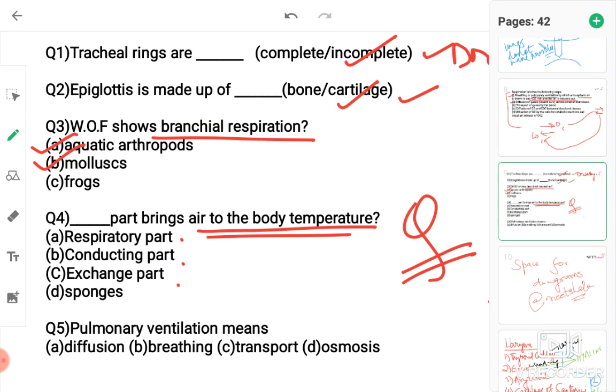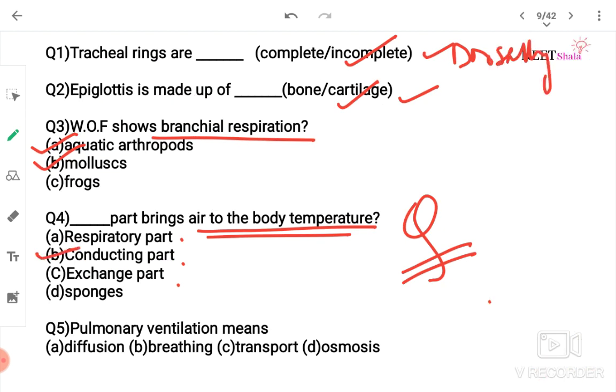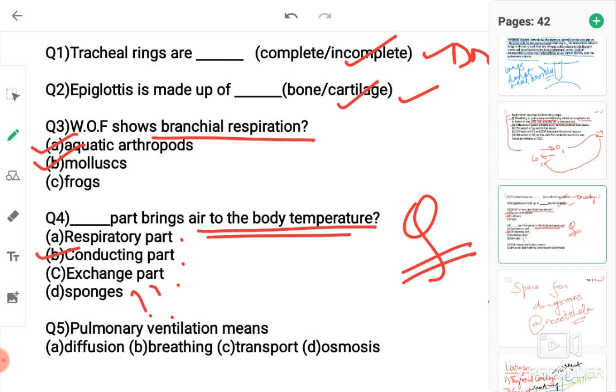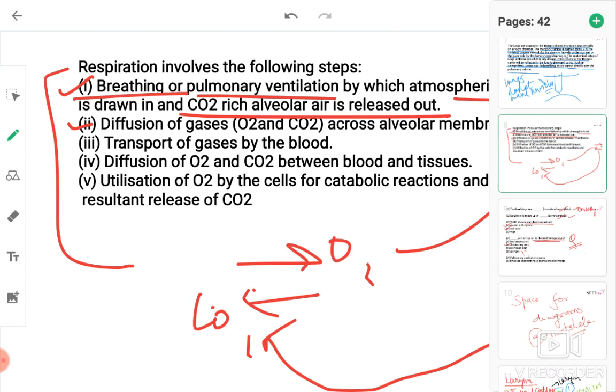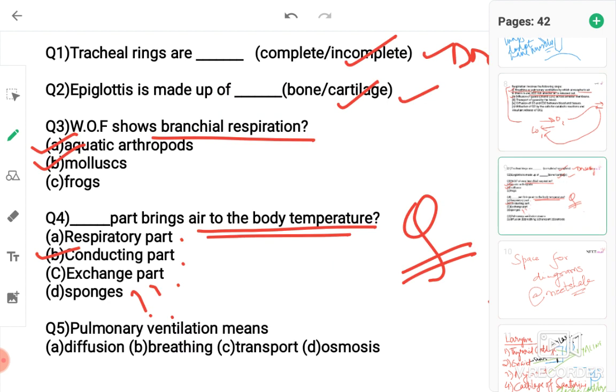I've taught you, so here also conducting part. And respiratory part is also known as exchange part. And sponges, where did that come from? God knows. Pulmonary ventilation means breathing. Breathing is pulmonary ventilation.